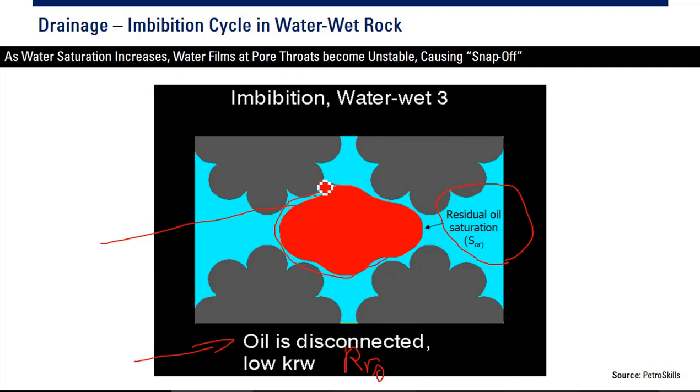So although the saturation of water is high, and we can say that the relative permeability of water is quite high, because there is residual oil there, it blocks the pore, menghalangi jalan. So at the end of the day, the relative permeability of water cannot be too high if there is a disconnected oil globule there.